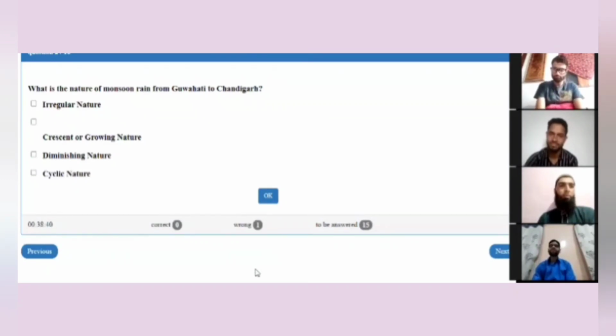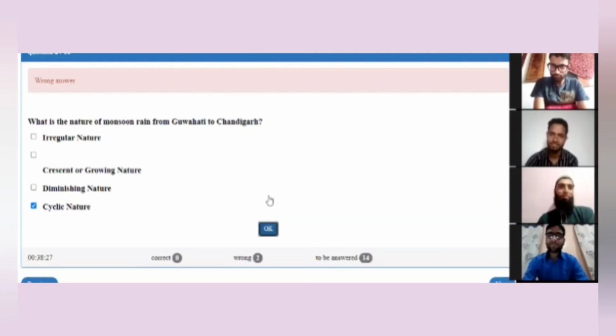Hurry up. 8, 7, 6, 5, 4. D part. Let me lock the answer. No, it is actually diminishing nature, and that is C part.